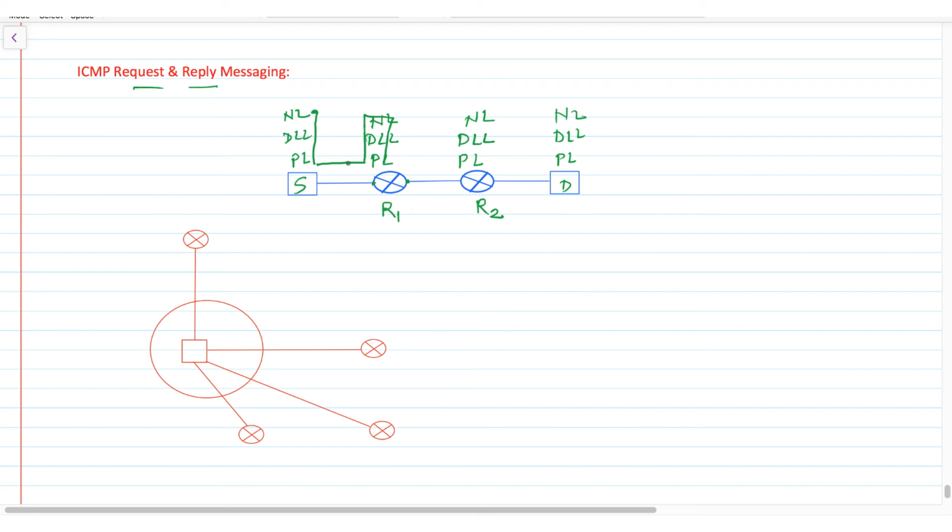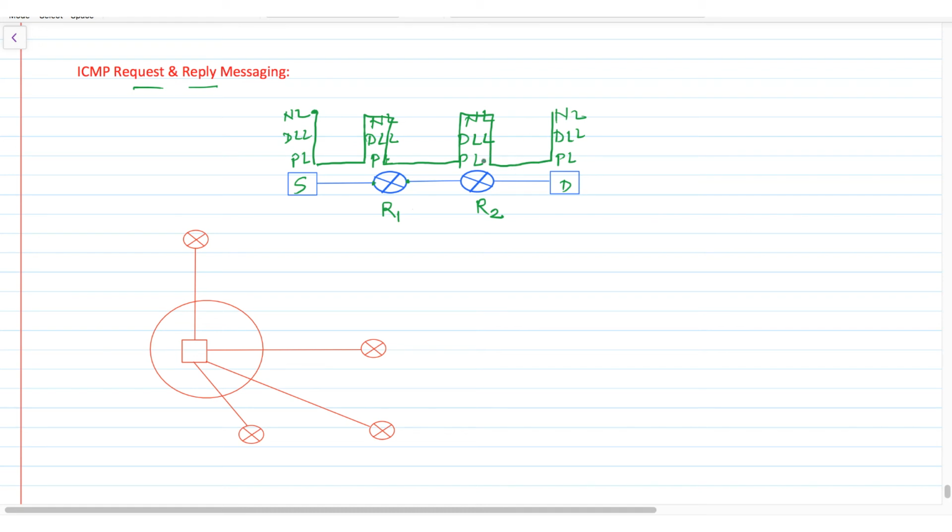So from this interface, first we get physical layer, data link layer, network layer, and then again data link layer, physical layer. Now from R1 to R2 again, first it will get physical layer, data link layer, then network layer, again data link layer, physical layer. Then from R2 to this destination, physical layer, data link layer, and network layer.